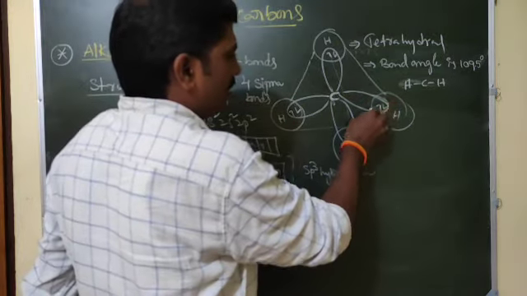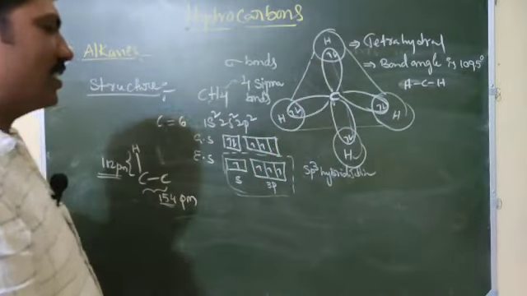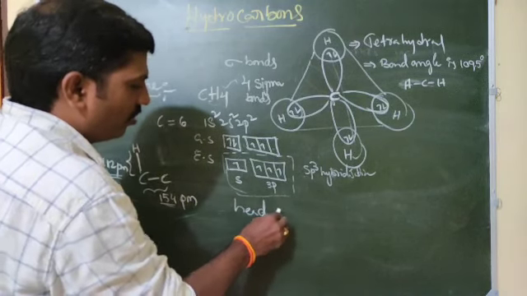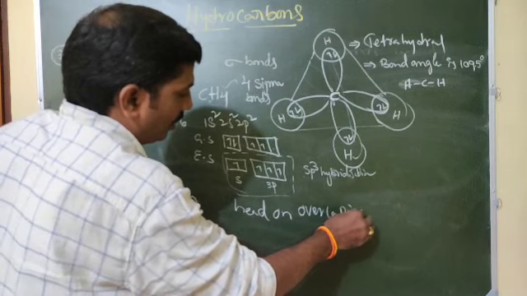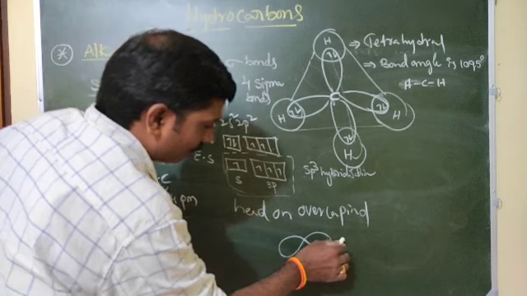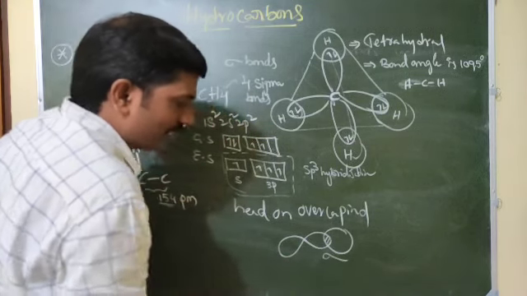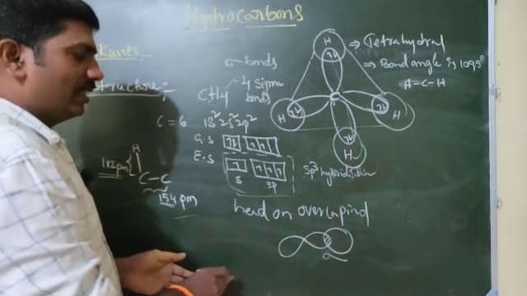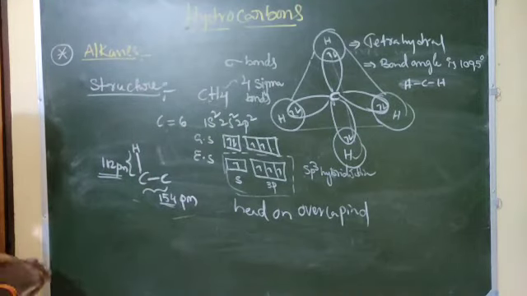The overlapping present in this compound is head-on overlapping, between the p orbital and the s orbital. It will form a sigma bond, so we call this overlapping head-on overlapping. Okay, this is about structure.